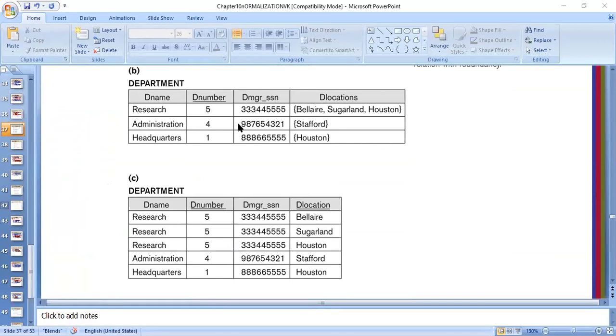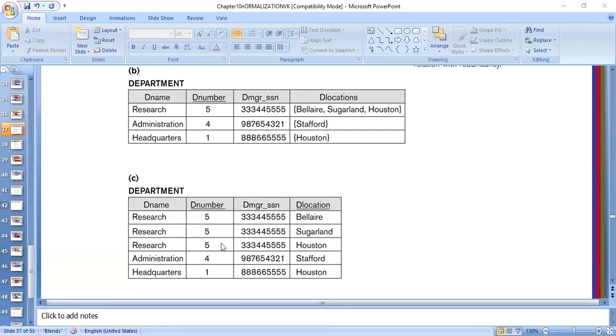Step by step solution is shown here. First we have not cut. What we have done is we have tried to write these three locations on different records. Like here, research department, then I've written for location Bellaire, I have repeated this research, then again I have repeated the information of research department for Sugarland, and then third again I have repeated it for Houston.